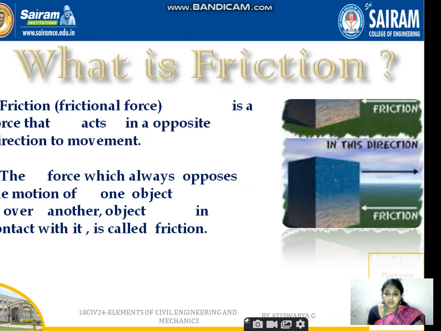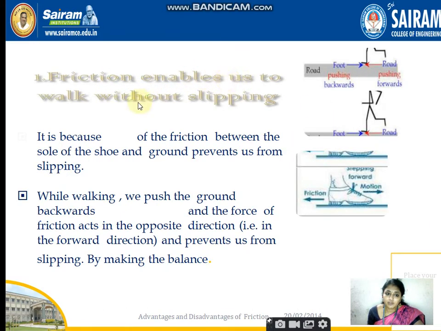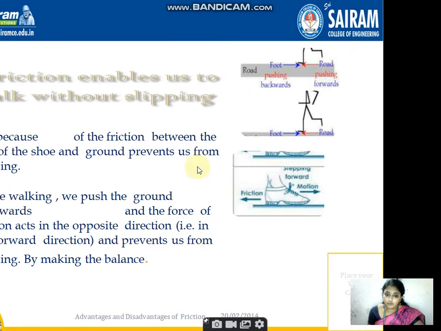So for example, if a man is walking on the surface, his own weight is traveling in one direction, and you can see the equal and opposite force, that is called friction. So again we can say that friction enables us to walk without slipping. As I said, if you want to walk forward, the leg pushes backward, because there is a frictional force between the sole of the shoe and the ground, which prevents us from slipping. These two actions together make us walk in a certain direction.